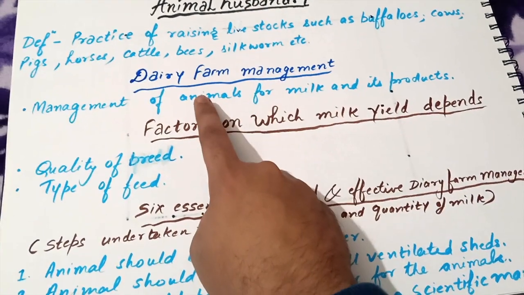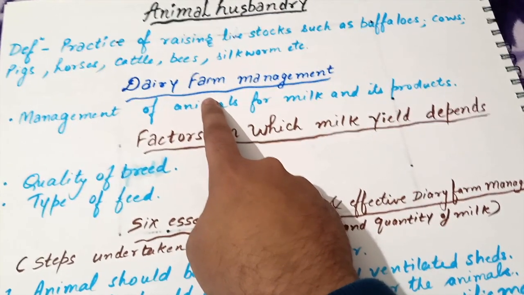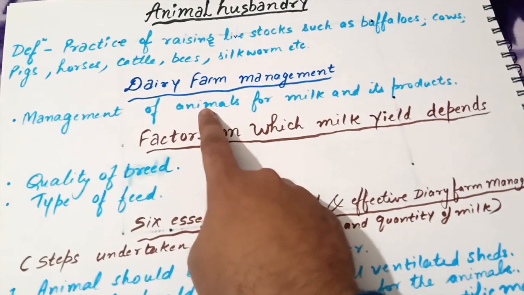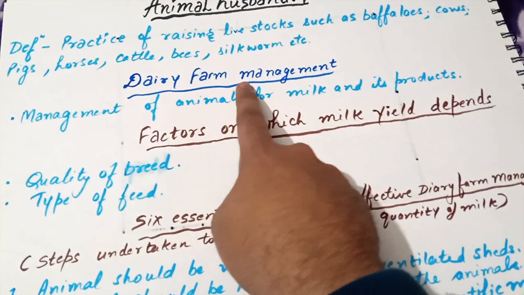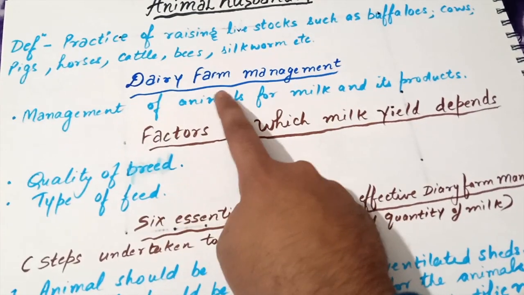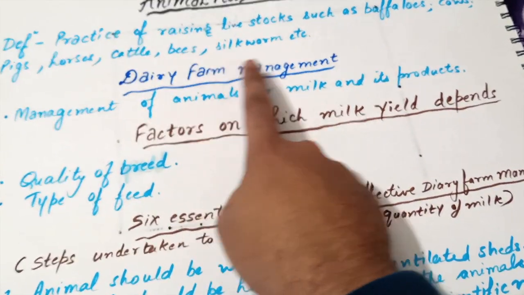Now, dairy farm management. What is dairy farm management? If we rear animals for milk and its products, that is known as dairy farm management. Management of animals for milk and its products is known as dairy farm management.